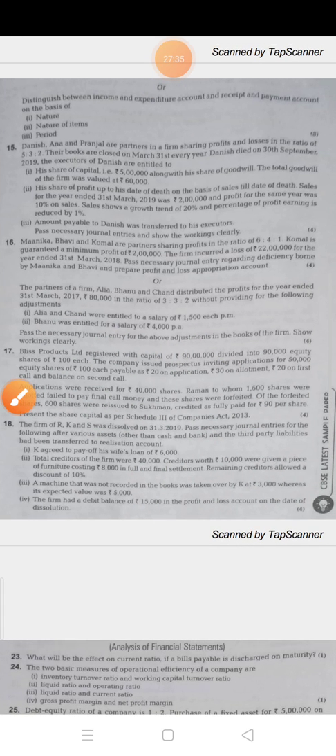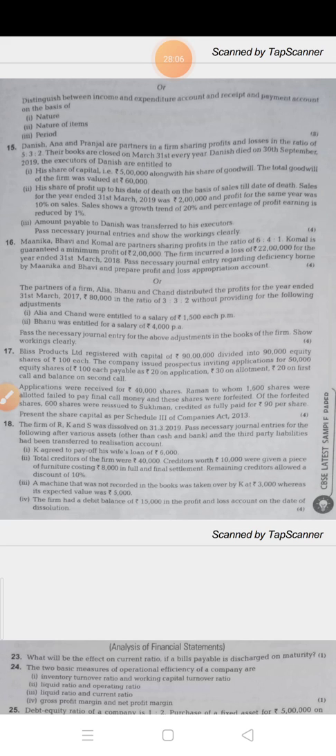Now question number 16. Manika, Bhavi and Komal are partners sharing profit in the ratio of 6:1. Komal is guaranteed a minimum profit of 2 lakh. The firm incurred a loss of 22 lakh for the year ended 31st March 2018. Here you have to pass the journal entry for the deficiency borne by Manika and Bhavi, and you have to prepare the profit and loss appropriation account also.